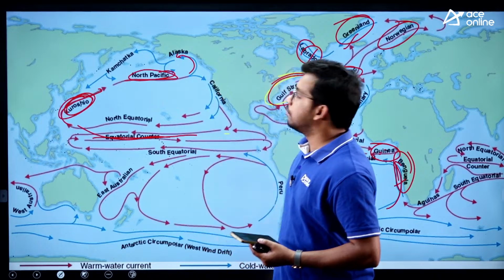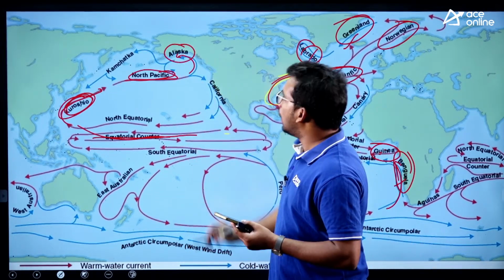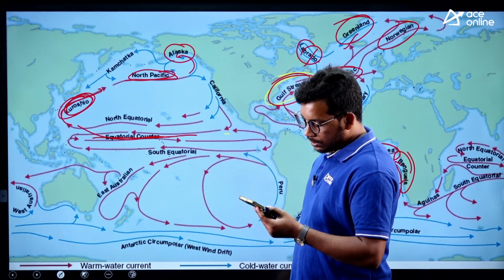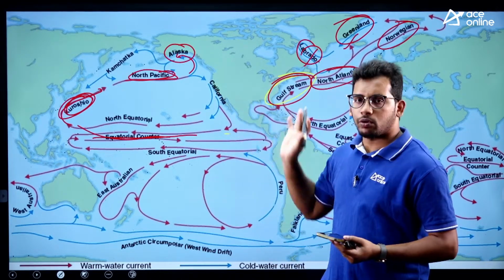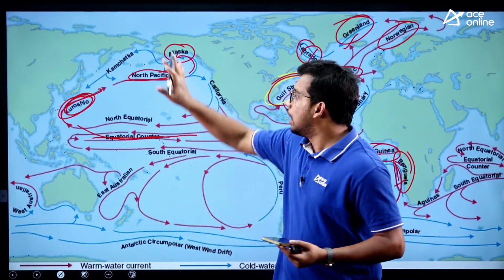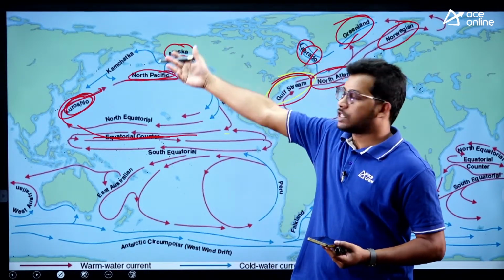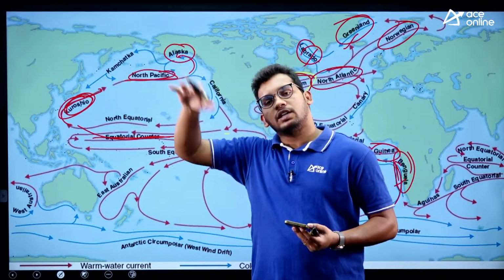Now comes the cold current, this is turning back from the polar. This is the Alaska Current, right? See, there is no trick at all. I will suggest that you divide based on two ocean bodies, the Atlantic Ocean and the Pacific Ocean, and which are located in the Northern Pacific, Southern Pacific, and then Northern Atlantic, Southern Atlantic.